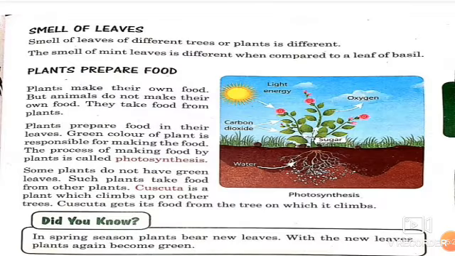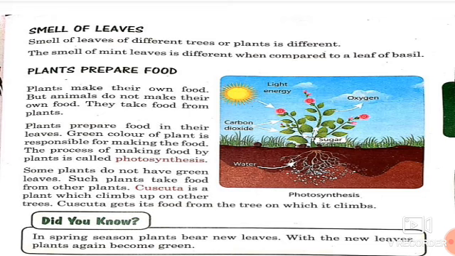Children, we will discuss here smell of leaves. Smell of leaves of different trees or plants is different. The smell of mint leaves is different when compared to a leaf of basil. In this topic, children, we will discuss plant-prepared food. We all are able to eat so many fruits, vegetables, and can make delicious food items out of them.